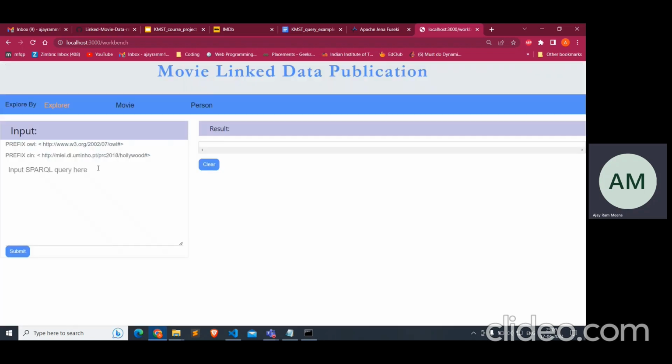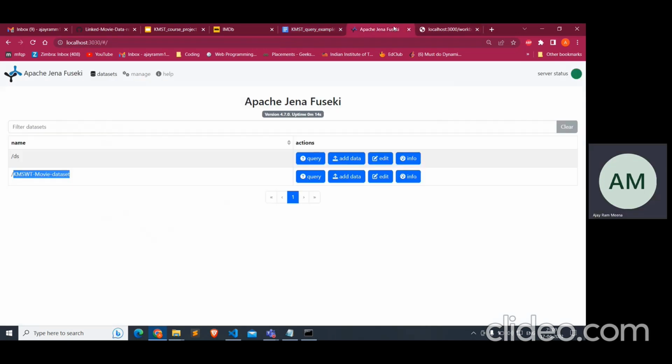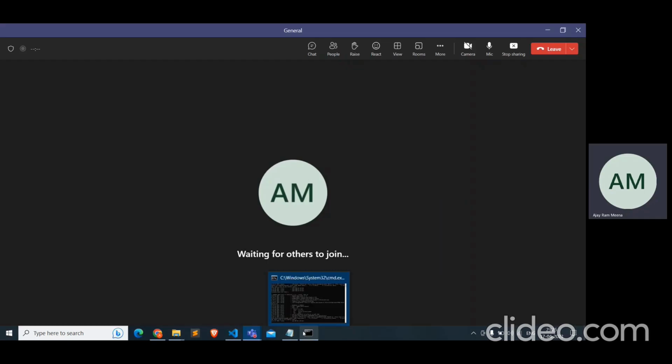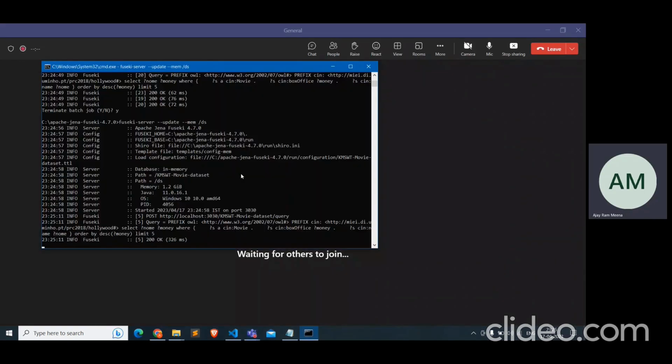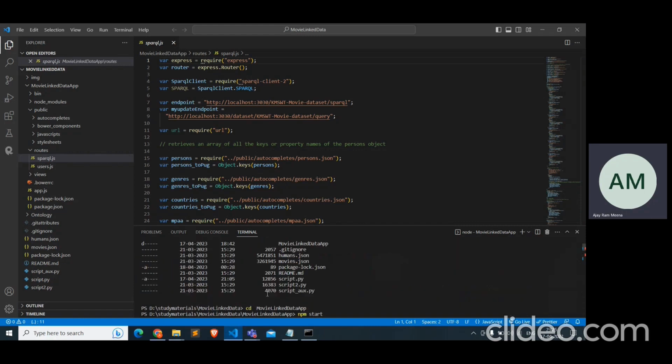We have made one example query where we want to show the names and total box office earnings of the top 20 movies and sort the result by descending box office earnings. Let me copy this and paste it in here. The SPARQL server is running on 330, and the node server is running on localhost 3000.